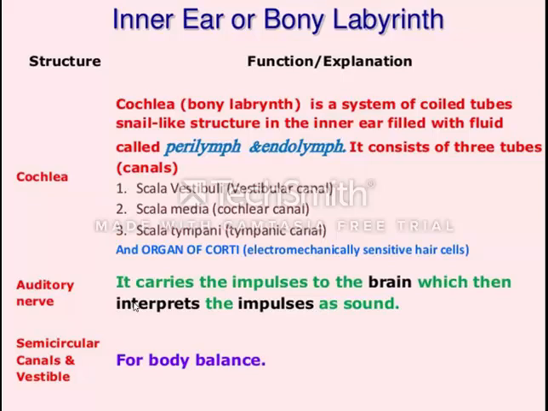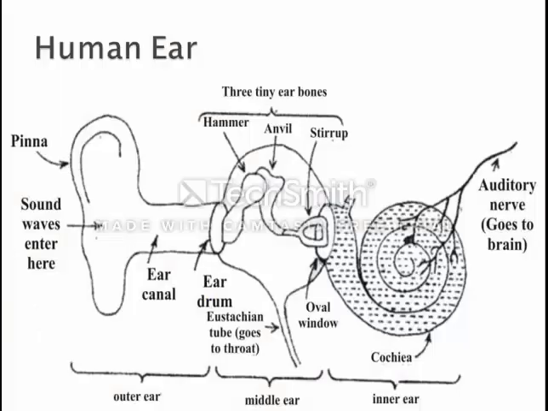Now there are the semicircular canals and the vestibule. They are for balancing the body. You only have to cover the points given in your diagram. Define in your own words what the pinna, ear canal, eardrum, Eustachian tube, hammer, anvil, stirrup, three tiny bones, oval window, cochlea and auditory nerves are.